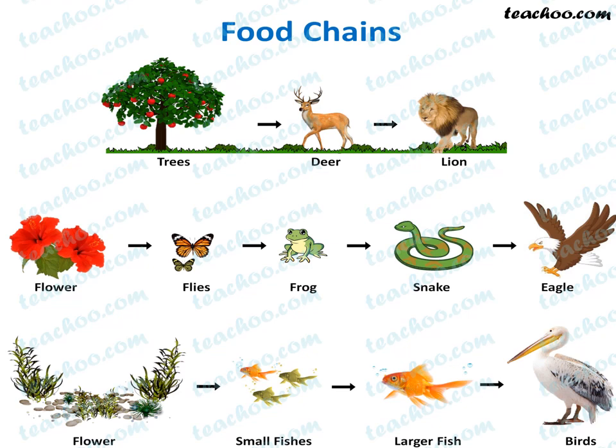Many food chains like these together make one food web. Okay, children, everybody understand food chain, food web, producer, consumer, decomposer, herbivore, carnivore, omnivores? Everybody understood?